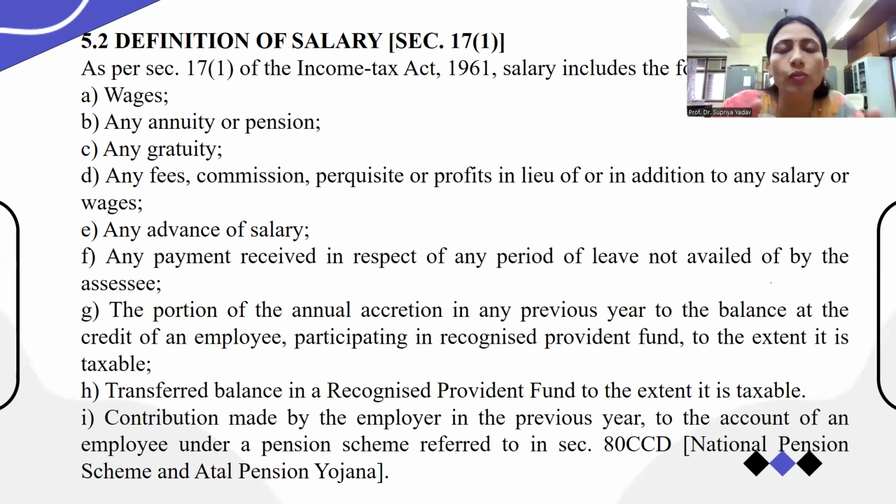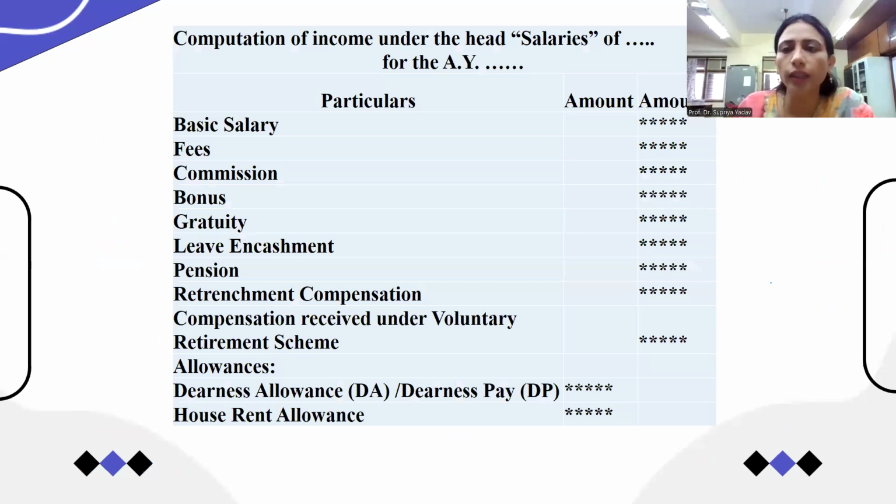If any other items are received from the employer in the role of an employee, that is also considered as salary. You have to understand that the returns you get for serving the employer are considered as salary. I hope you understand the nature of salary, and the definition itself explains the nature of salary under the Income Tax Act 1961.